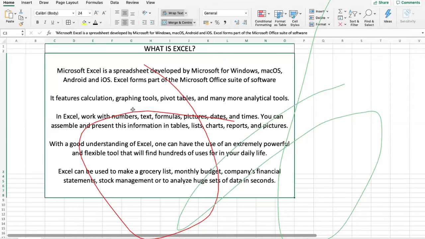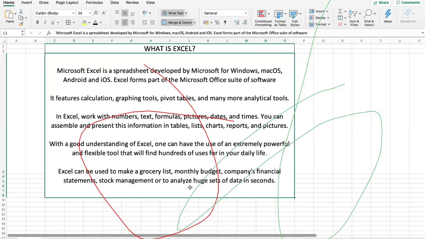So Excel is a part of Microsoft Office, as MS Office consists of MS Word, MS Excel, MS PowerPoint. Excel has features such as calculation. You can use graphical tools in Excel. Pivot tables can be made in Excel. What are pivot tables and graphical tools? I'm very sorry, this would not be covered in today's lecture. But these are parts of advanced Excel which sooner or later I am going to conduct, so stay connected with the WhatsApp group. I am going to publish everything there. There are more analytical tools also in Excel which are very useful for our day-to-day activities.